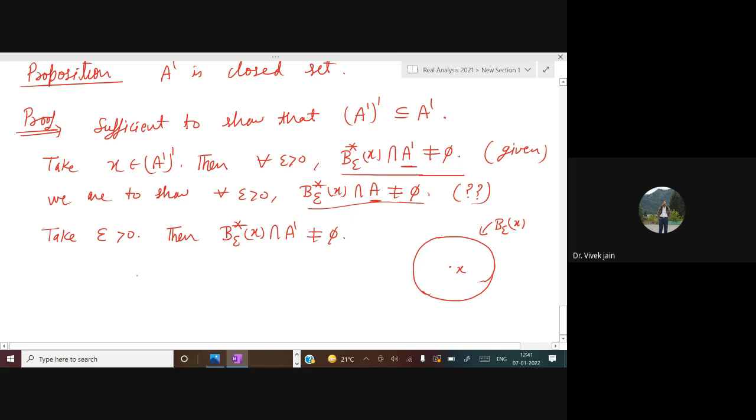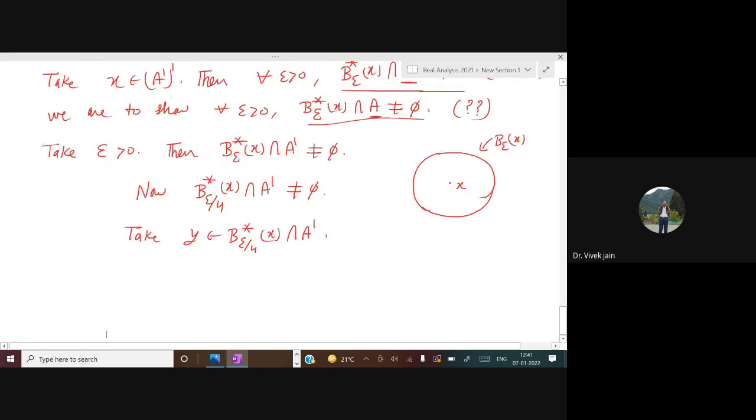Okay, now we can do one thing because B epsilon star X intersection A dash is non-empty and this is true for all epsilon. So it is also true for epsilon by 4. So if I take B epsilon by 4 star X intersection with A dash, then it will also be non-empty. If it is non-empty, then let us take a Y in this set. Is it okay?